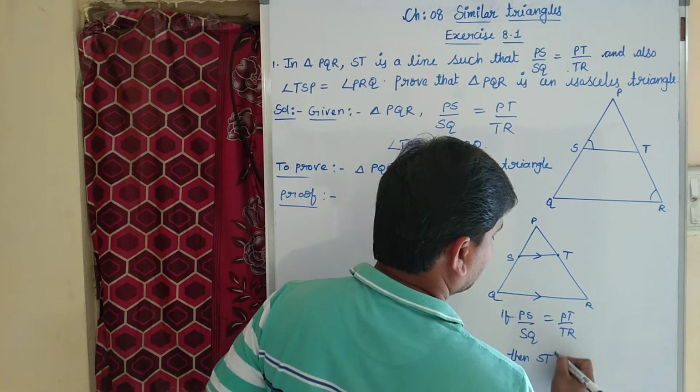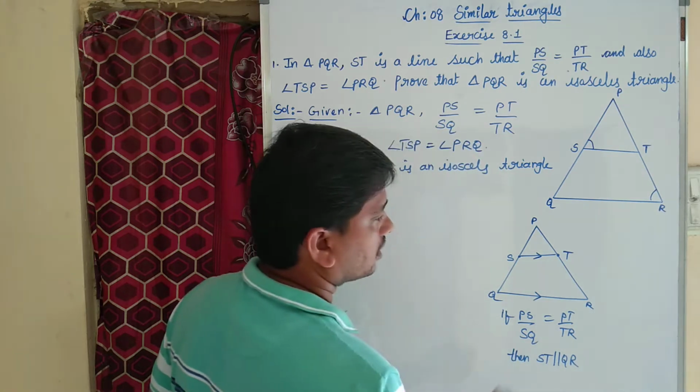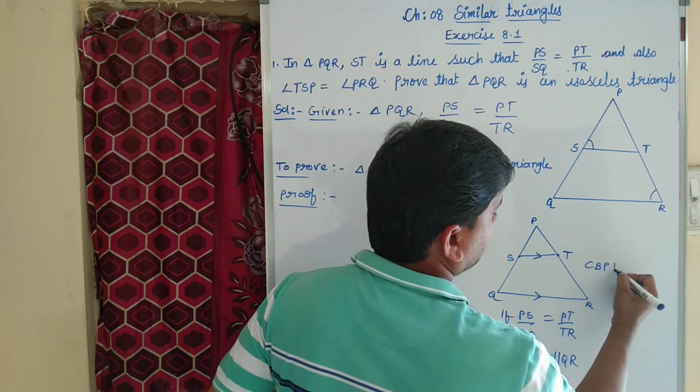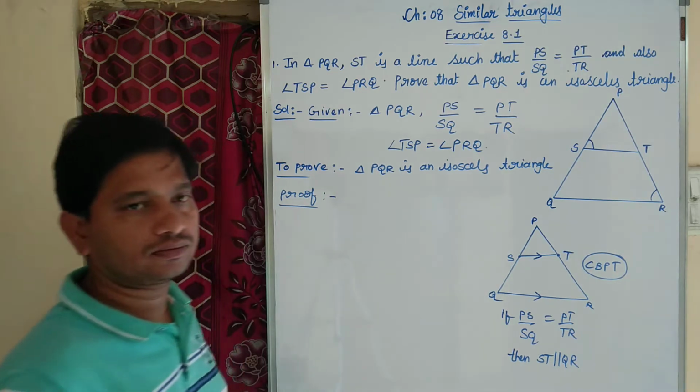This is the converse of basic proportionality theorem, CBPT.